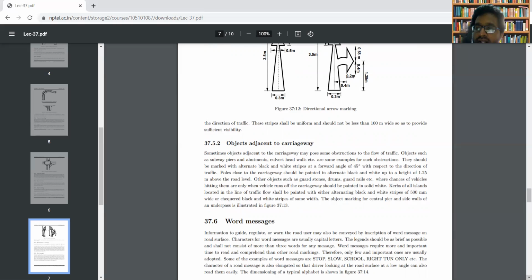Road markings will be provided in the form of stripes at 45-degree inclination, but the difference lies in the selection of color. In the case of objects in the carriageway, alternate black and yellow stripes are used, whereas in the case of objects adjacent to carriageway, the color coding is different. The color code used is alternate black and white stripes. There are different objects like guard stones, drums, guard rails, etc., where the chances of a vehicle hitting them are only when the vehicle runs off the carriageway. That should also be painted in solid white.